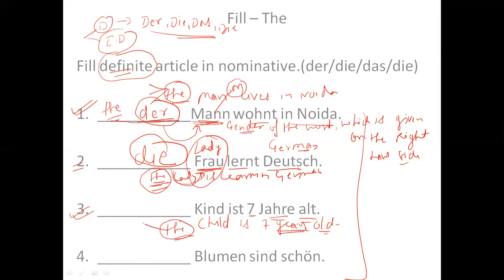I have 4 different words: der, die, das, or die. Which word will I use here? I will use das here. The rest of the words are wrong here. Only das is correct. Similarly, the last one, Blumen. Blumen is flowers. Flowers are beautiful. Schön.